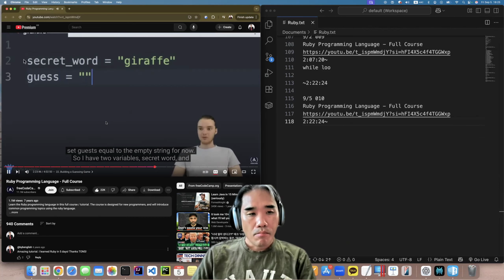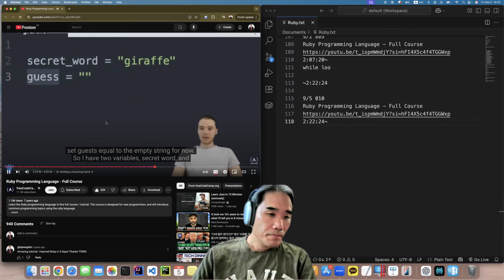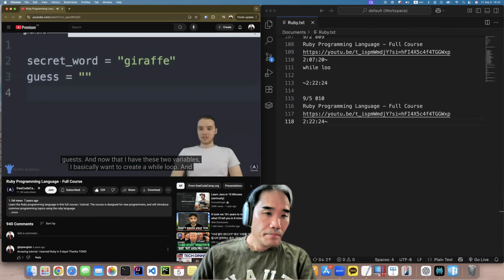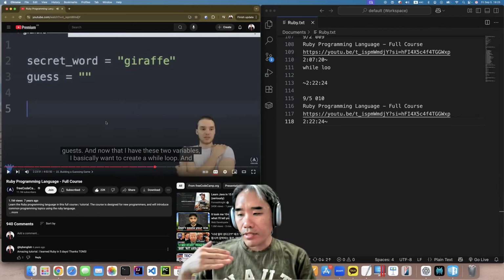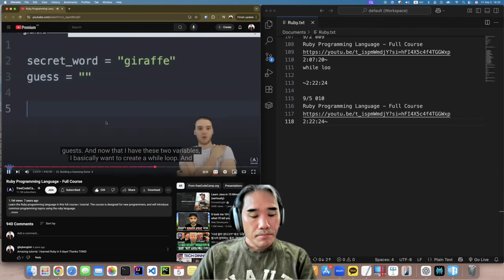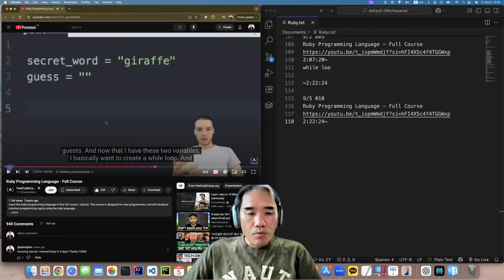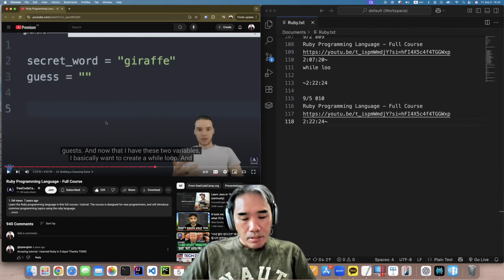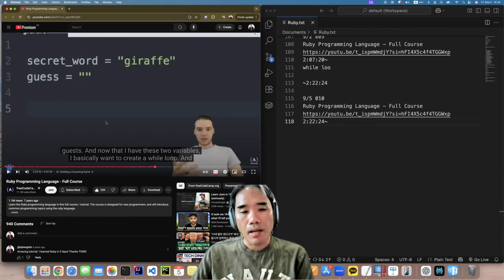So I have two variables, secret word and guess. And now that I have these two variables, I basically want to create a while loop.